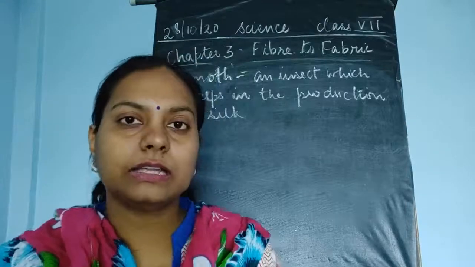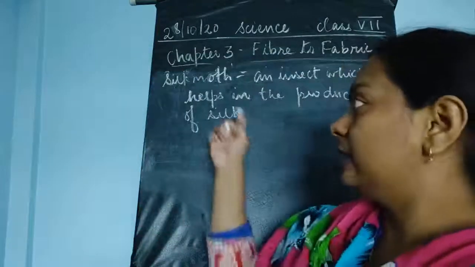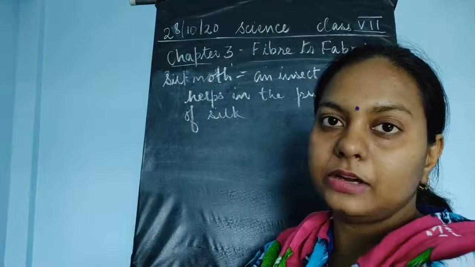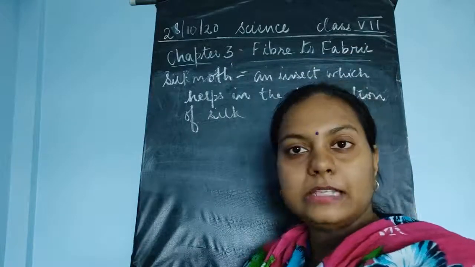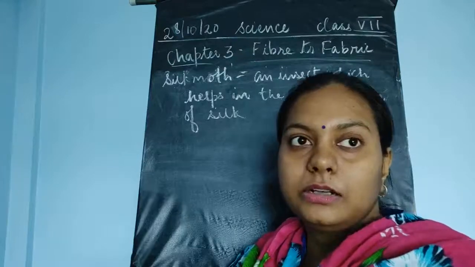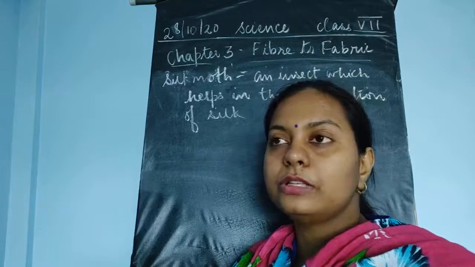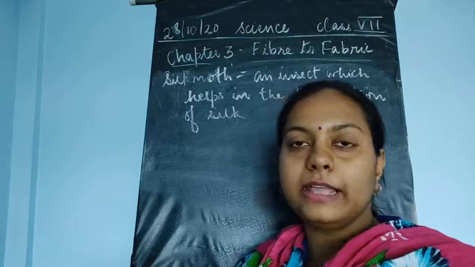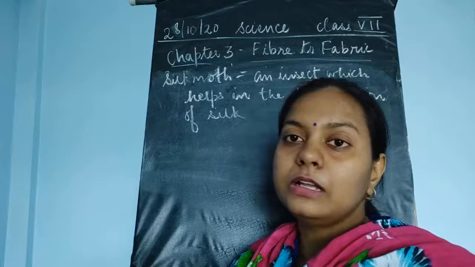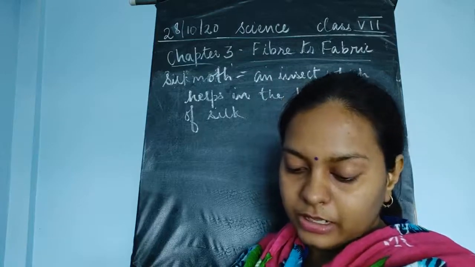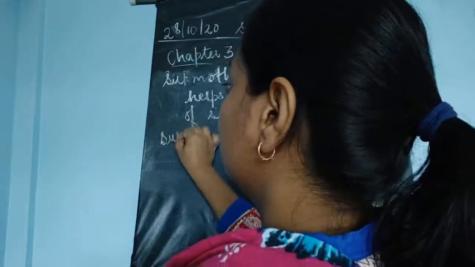So silk moth is a kind of insect which develops in the form of cocoons. They lay the eggs, then the caterpillars are obtained. Once the caterpillars are obtained, they turn into the next step, the cocoon, then the pupa is formed, and then the next step is regarding the type of the silk thread which is obtained. Okay, now the next name is about silkworm.